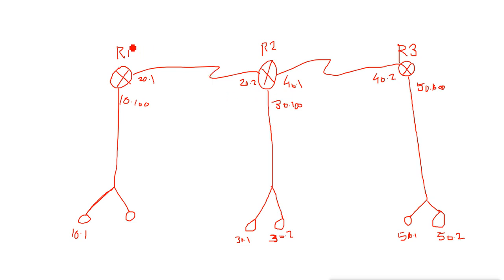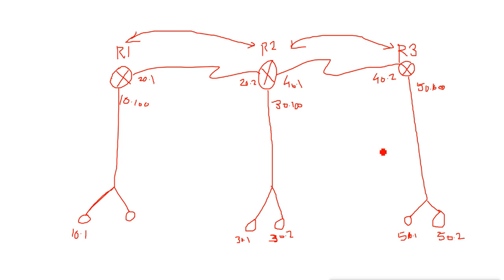That means router 1 creates the neighbor relationship with router 2, and router 2 creates the neighbor relationship with router 1. Then router 2 is connected to router 3, so it will create neighborship with router 3, and router 3 will create the neighborship with router 2.